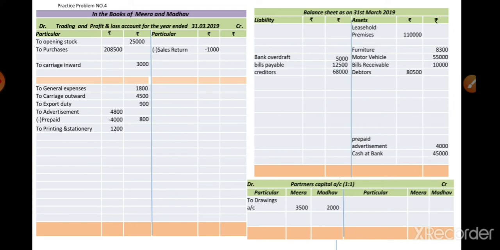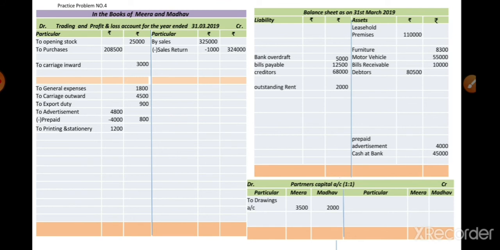Next, creditors. Similarly, in the balance sheet liability side we show it as creditors, and in the outer column we put the amount of rupees 68,000. Next, sales is there, it is a direct income, so on the trading account credit side we show it as by sales. Inner column we record 3,25,000. Already we presented the sales return amount of rupees 1,000, which we deducted from that amount, so we get the balancing amount of rupees 3,24,000, that is net sales.